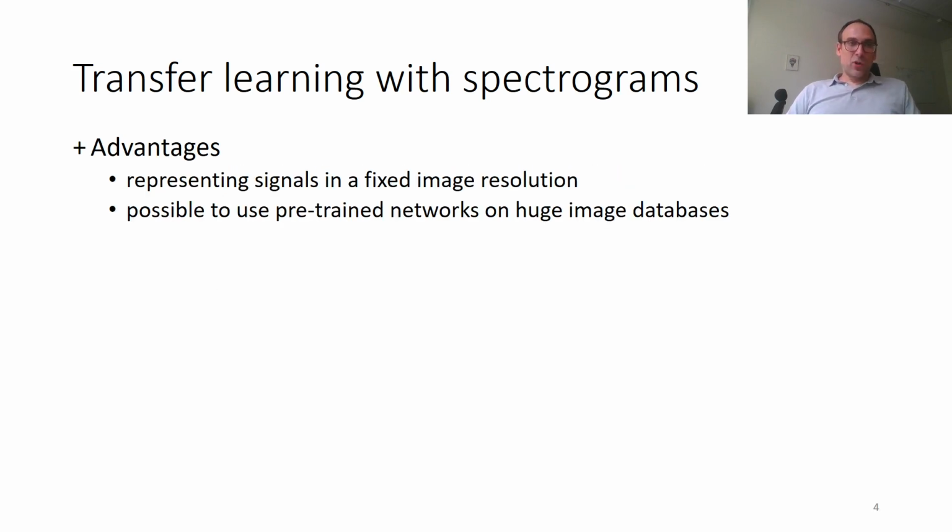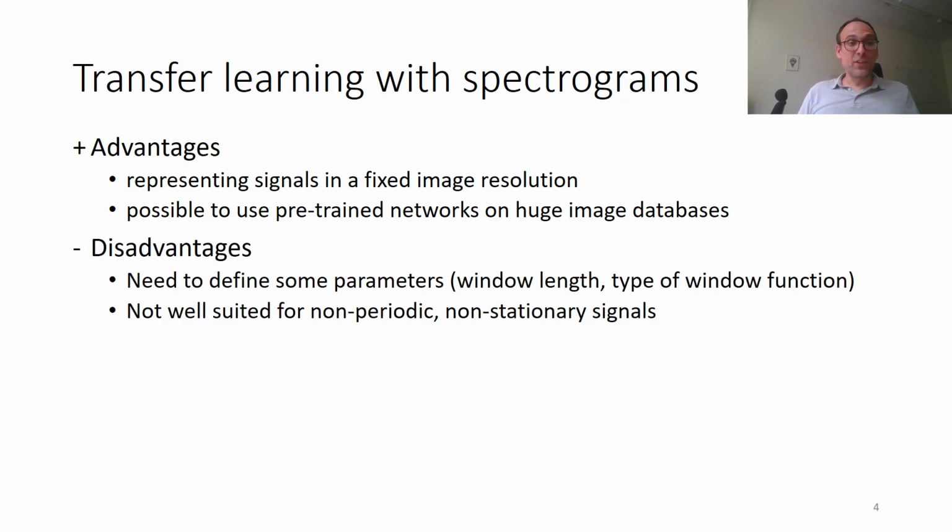So this has several advantages. For instance, it allows to represent signals of different lengths with a fixed image resolution. And as I already said, it's nice because you can use pre-trained networks on huge image databases. But it also has disadvantages. For instance, you need to define some parameters to apply a short-term Fourier transform, like the window length or the type of window function that you want to use. And more importantly, it's not well suited for non-periodic and non-stationary signals.